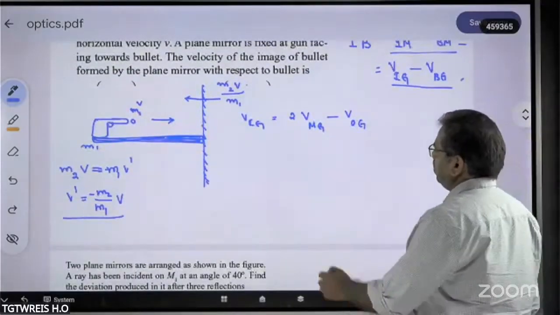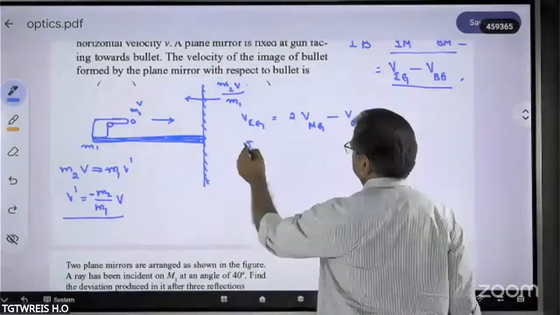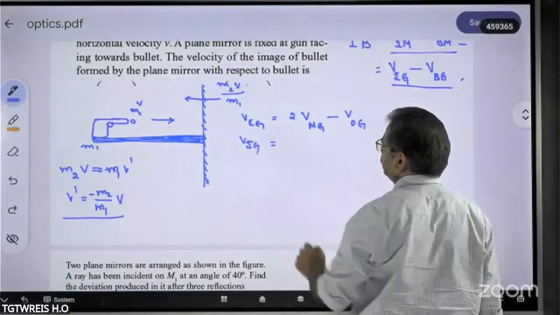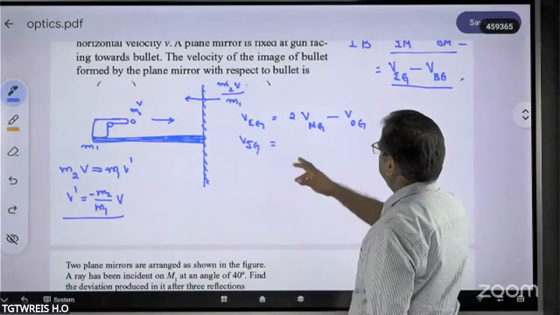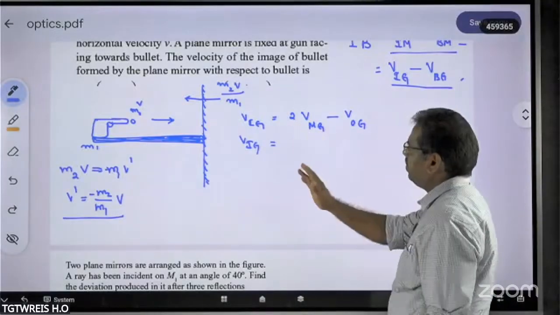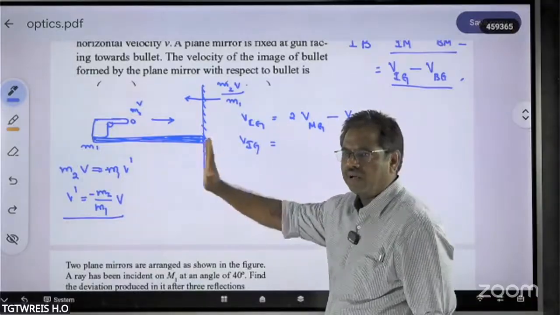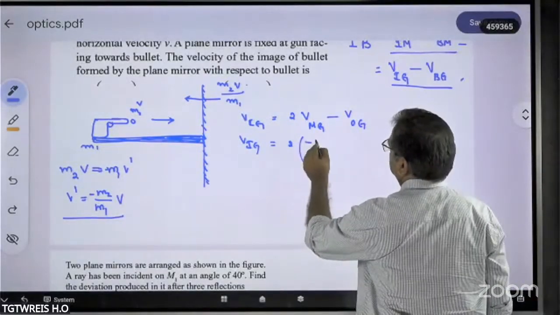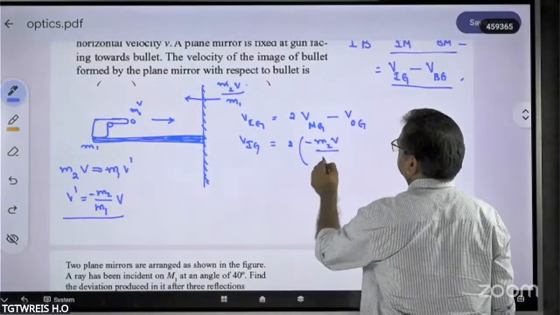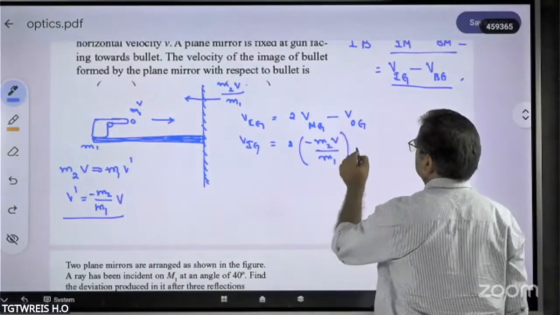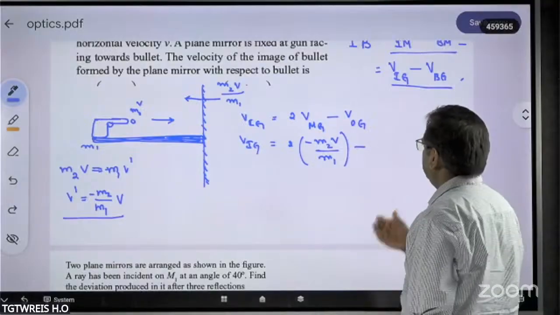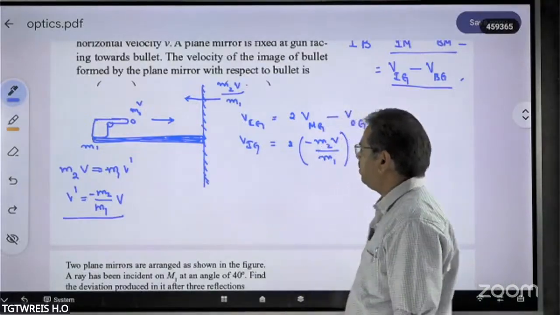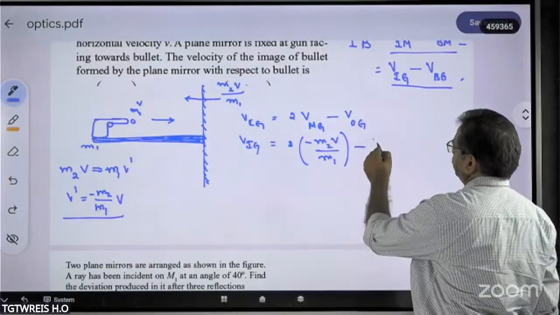So let us find the velocity of the image with respect to the ground. The velocity of the mirror is in the backward direction, so 2 into minus of m2v by m1, minus the velocity of the object with respect to the ground, which is the bullet. The bullet is approaching with velocity v only.